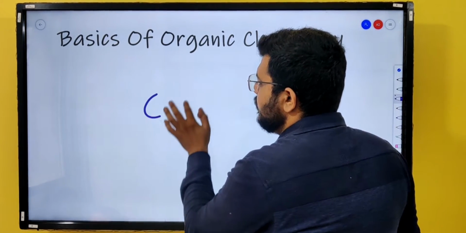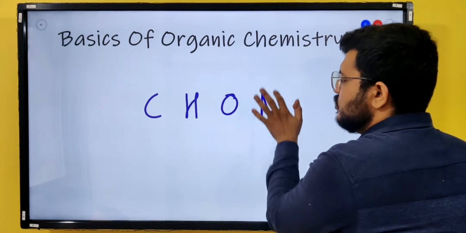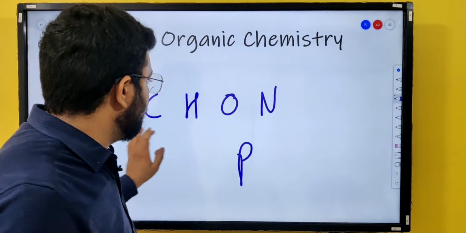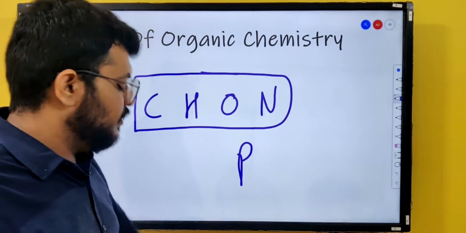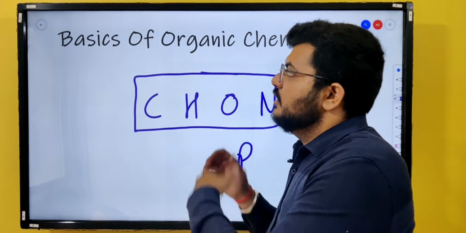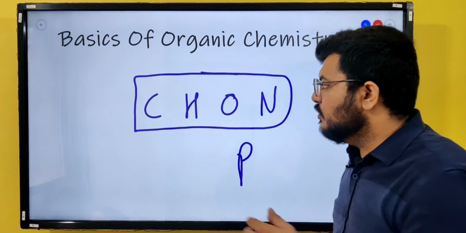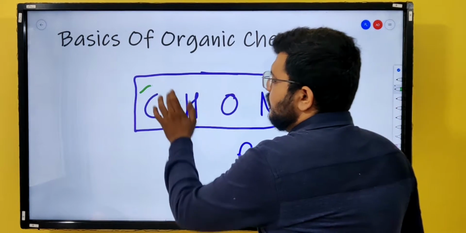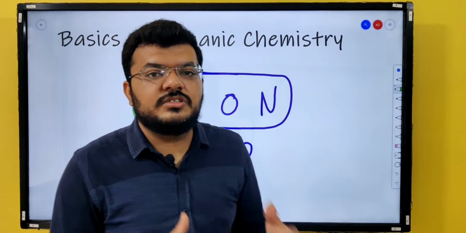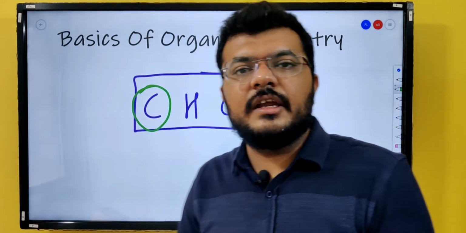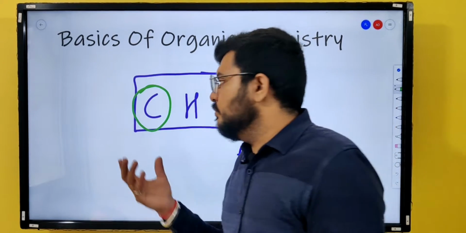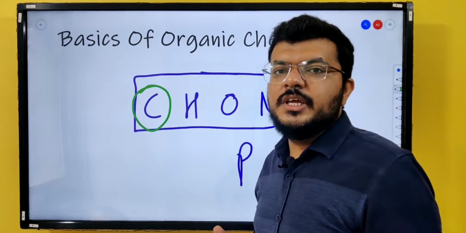Organic compounds contain carbon, hydrogen, oxygen, nitrogen, sometimes they contain phosphorus and many other non-metals, but most of the times these are the four non-metals which can form covalent bonds and constitute organic compounds, right? Now out of these four, carbon is repeated the most. The carbon forms the skeletal structure of an organic compound, the basic structure of an organic compound. It may be proteins or carbohydrates, right? These are organic compounds. So the main skeletal structure of these compounds is going to be carbon.